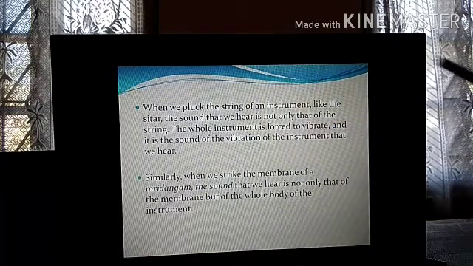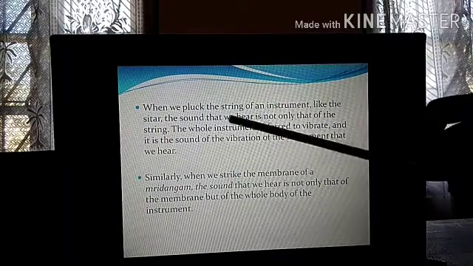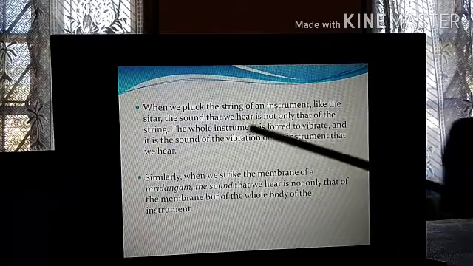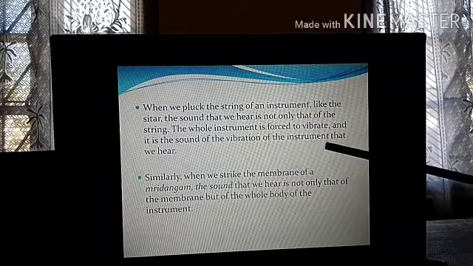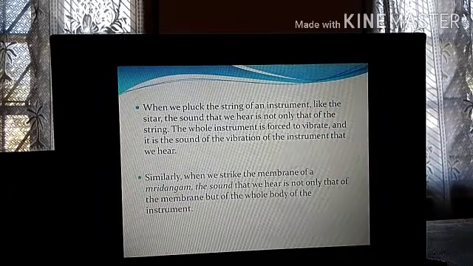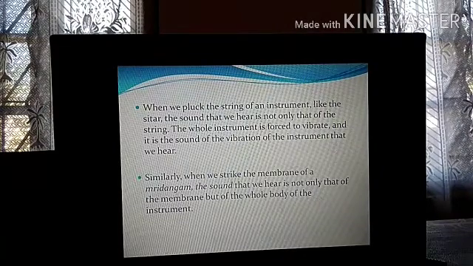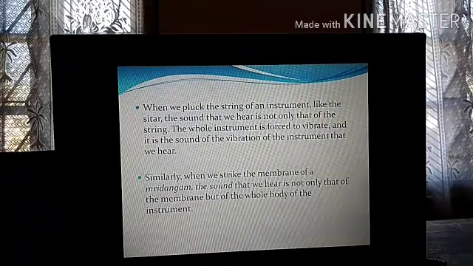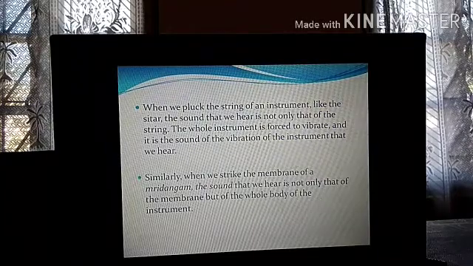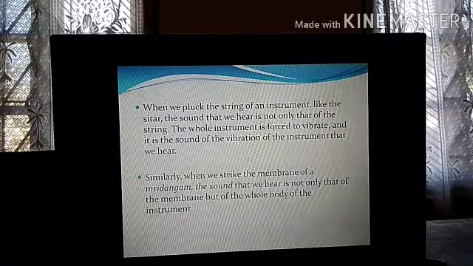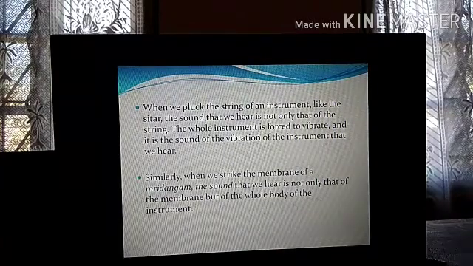When we pluck the string of an instrument like the sitar, the sound that we hear is not that of a string. The whole instrument is forced to vibrate and it is the sound of the vibration of the instrument that we hear. Forget the sitar, most of you play the guitar. When the guitar is played, is the sound produced only from the strings? No. The sound is produced from the whole guitar. The whole guitar will vibrate to produce the sound. So it is the vibration of the entire instrument that we hear.